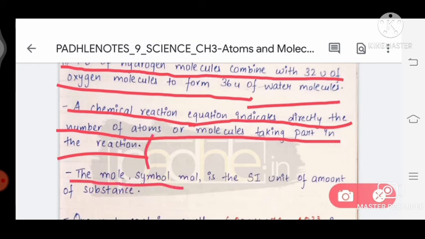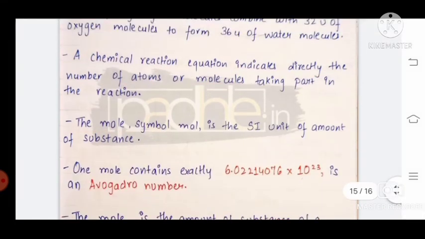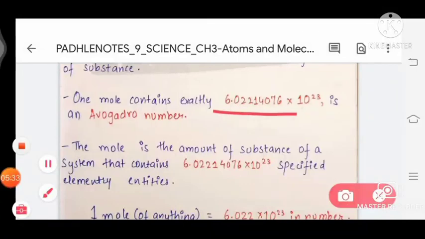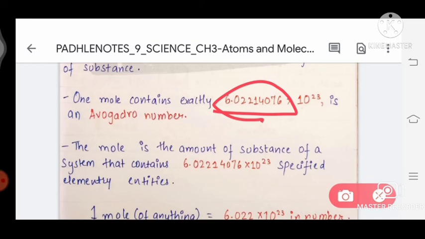So the mole is the SI unit of amount of substance. One mole is equal to 6.022 into 10 raised to the power 23. It is also called the Avogadro number.